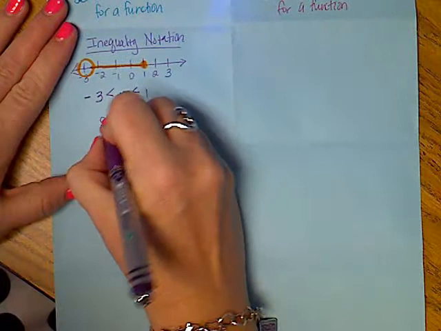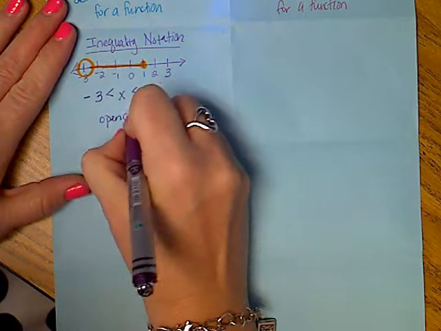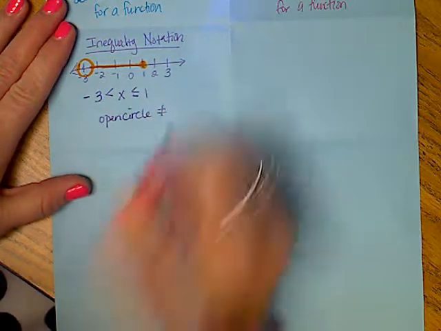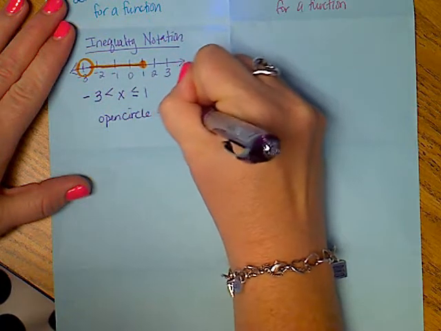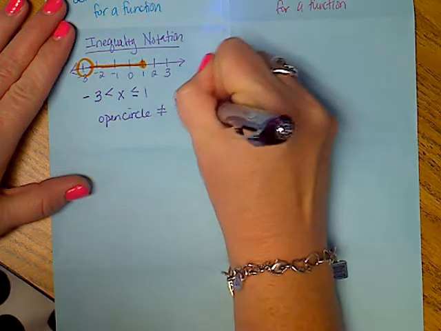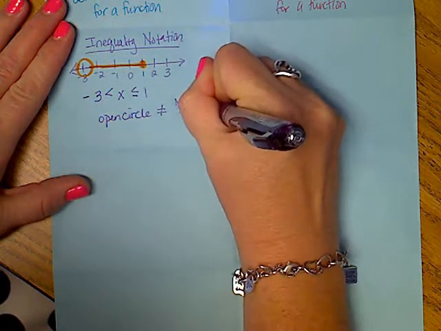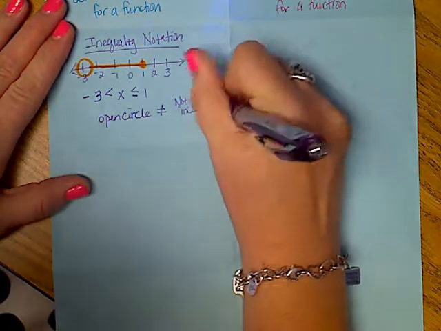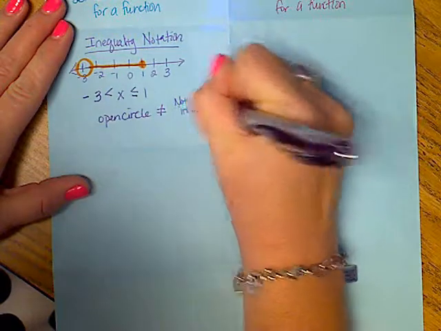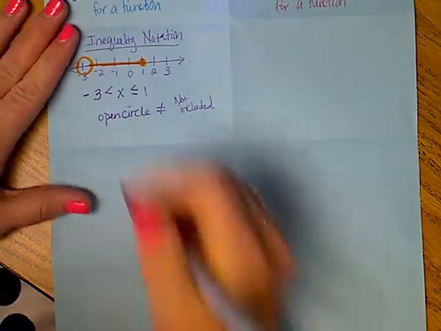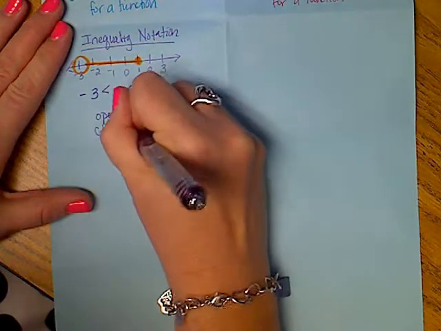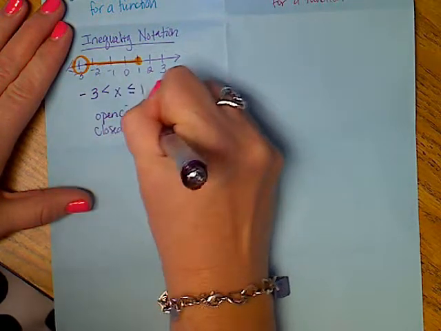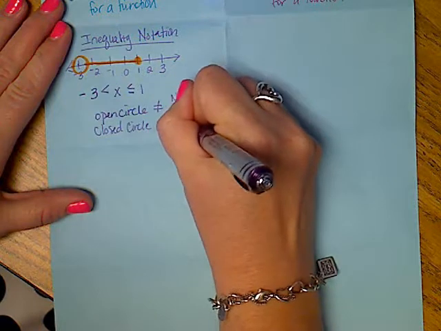So in our notes, we're going to say an open circle is not equal, which means that it's not included. This is not a number that you may be according to the number line. I'm not allowed to be that number. A closed circle, which we have at 1, means we are equal. That means that we are including it.